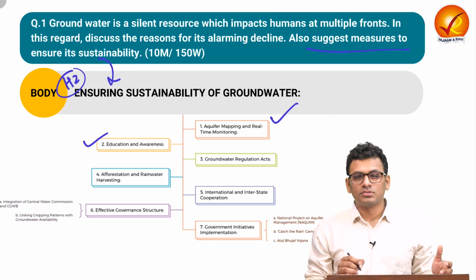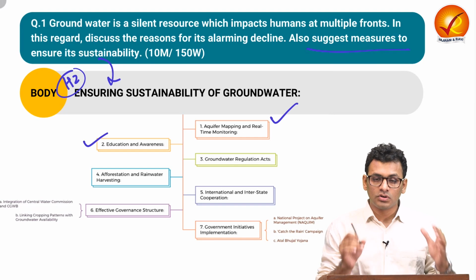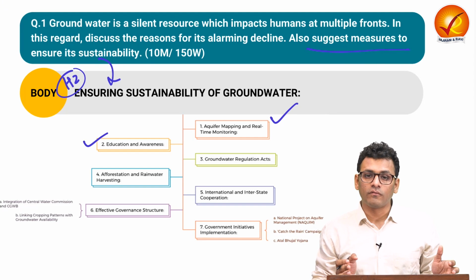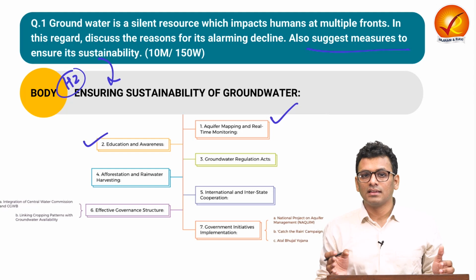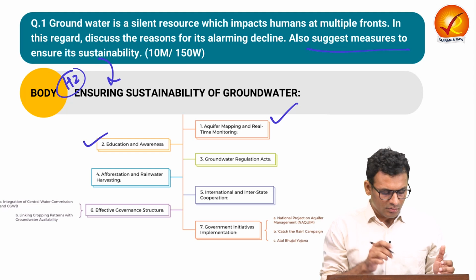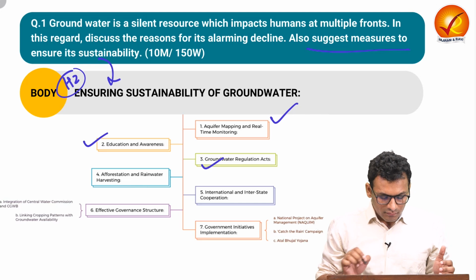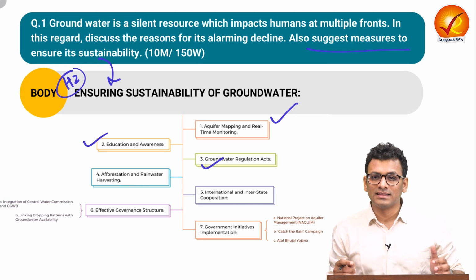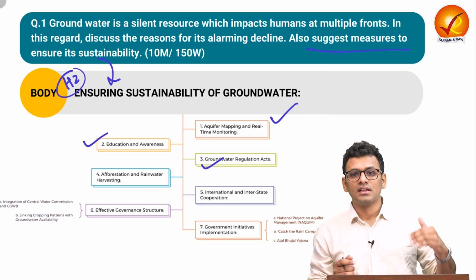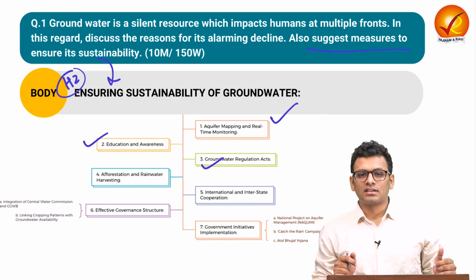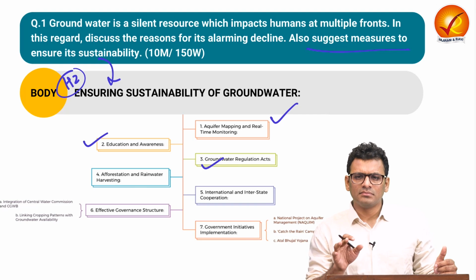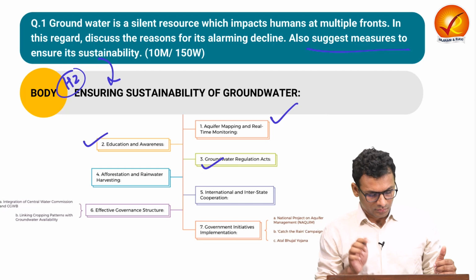Second is with respect to education and awareness. Over here, we are making sure that people understand the importance of groundwater and thus do not rely on some illegal or immoral activities with respect to extraction of groundwater. Next is Groundwater Regulation Act to ensure that the industries as well as households utilize the groundwater in an efficient manner. At the same time, there are certain monitoring mechanisms also.